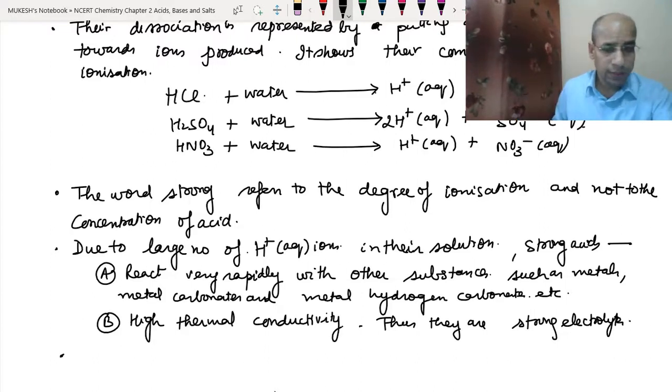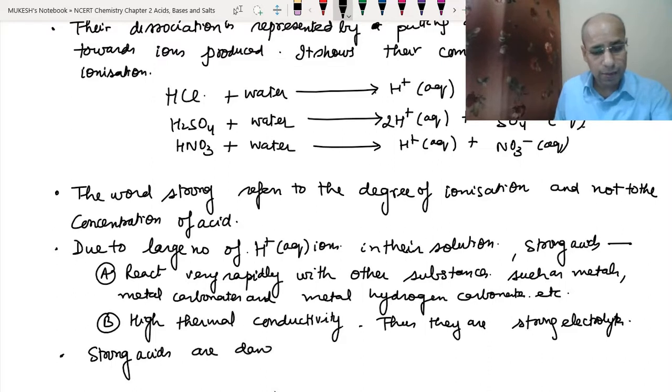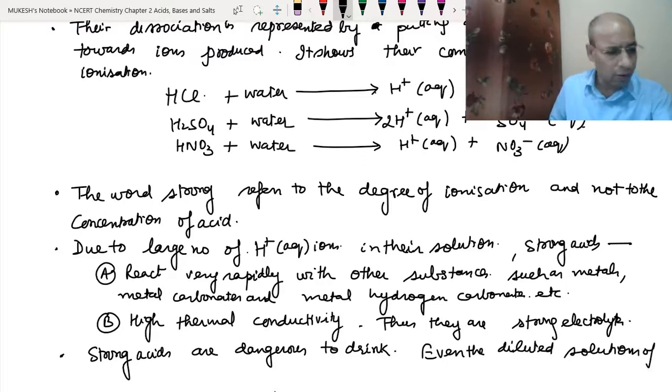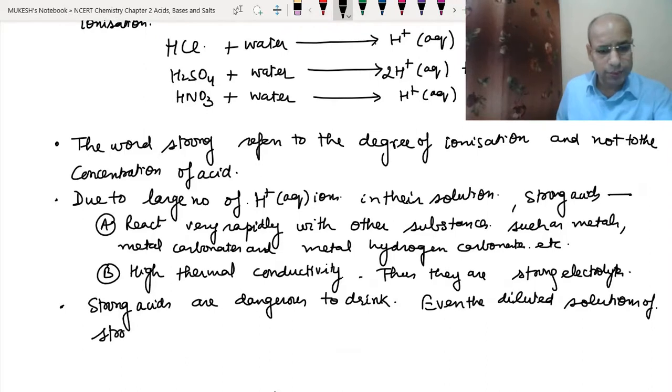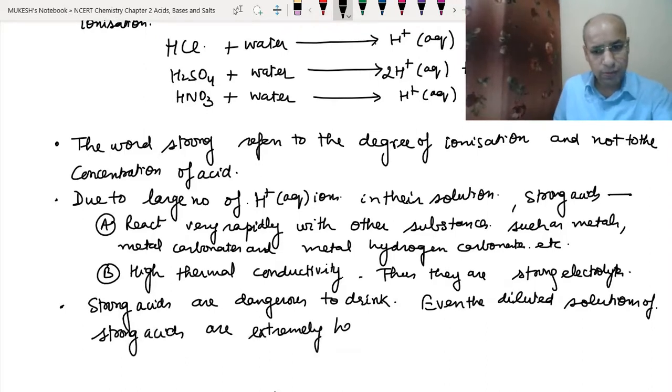So strong acids are dangerous to drink. Even dilute solutions of strong acids are extremely harmful to drink. I hope this is clear to you.